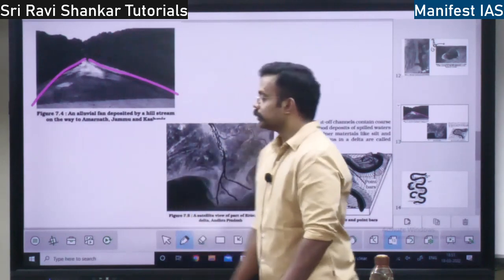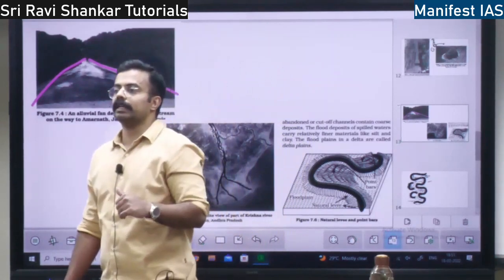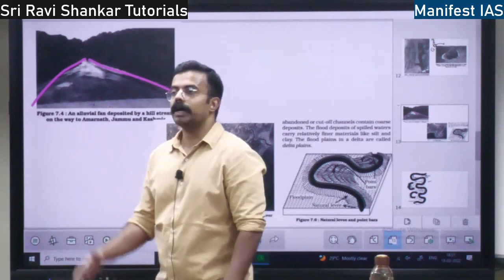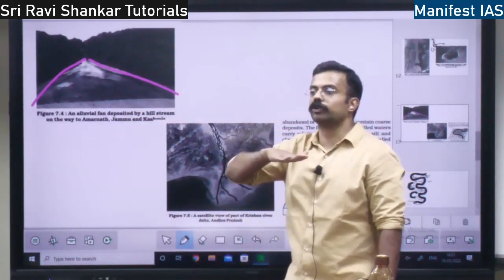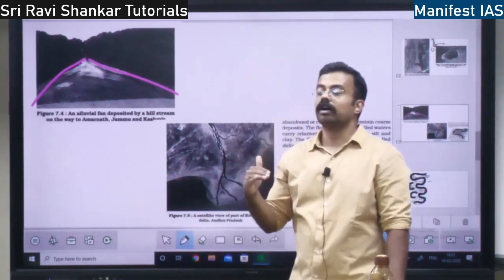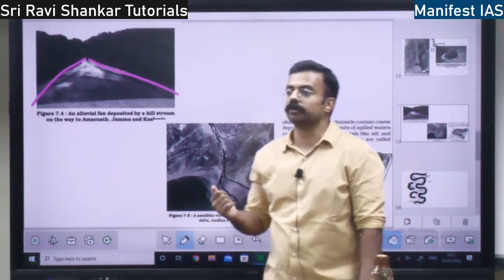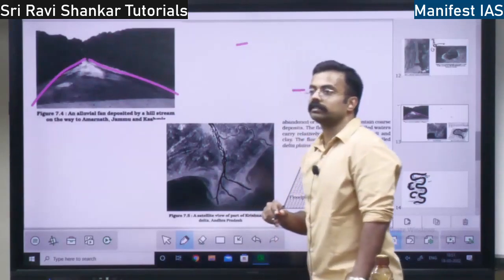So what happens? See, when there is slope, the river will be carrying a lot of material because it is aided by the gravitational force. But when there is a plain area, there is no gravitational force, no height variation, no gradient. Gradient, I have told you, means the difference between two heights.